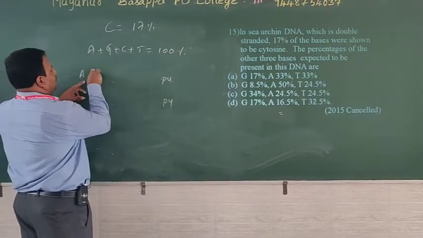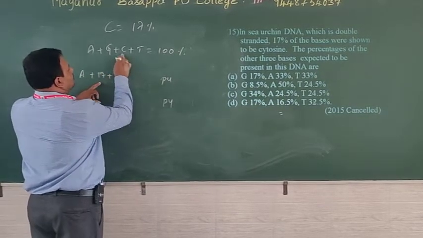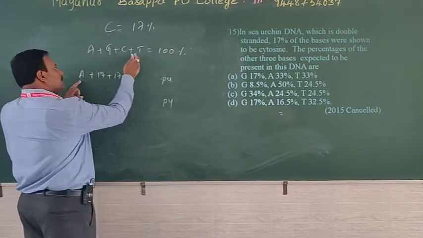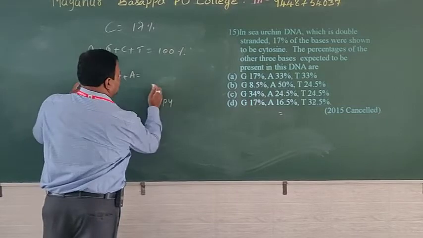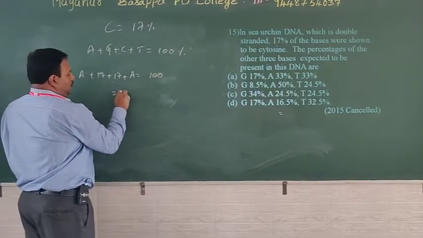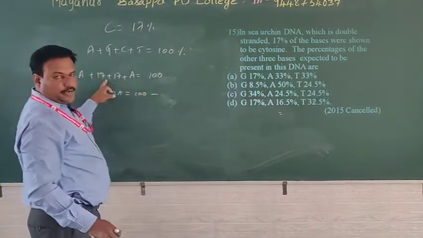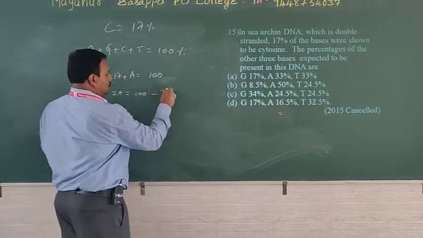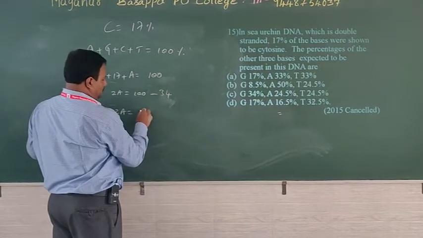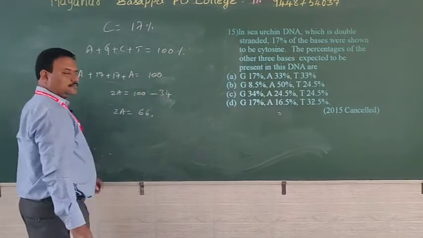A has to be determined, G 17 and C 17, and T is exactly equal to A. 100, and now 2A: 100 minus 17 and 17, 17 into 2, 34, 2A is equal to 100 minus 34, 66.